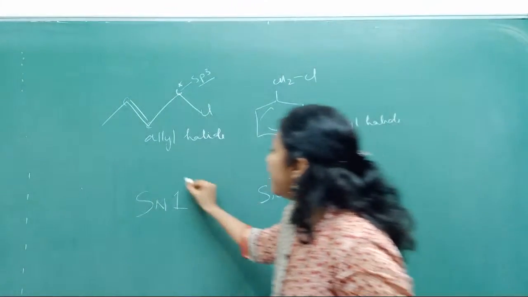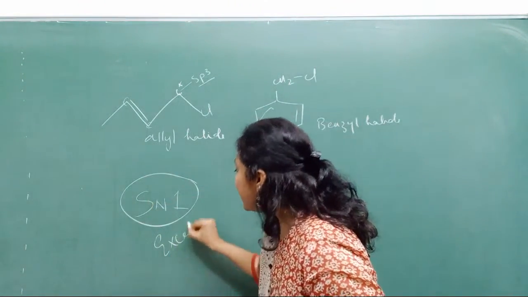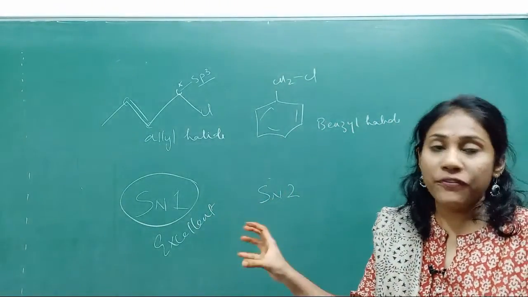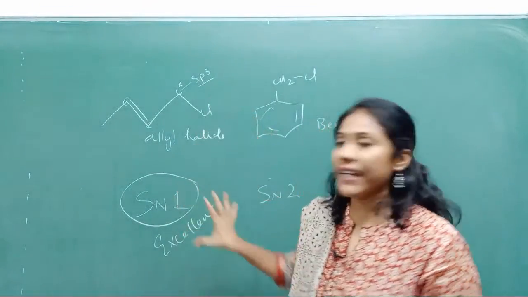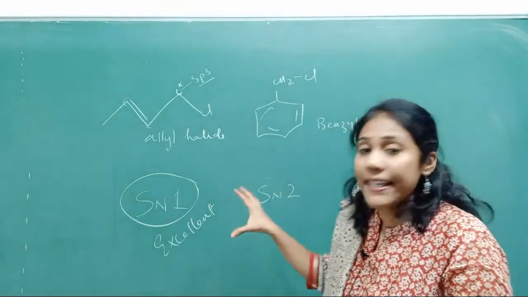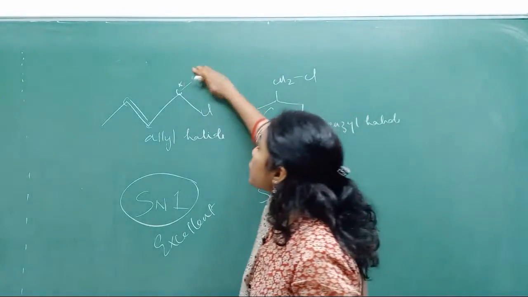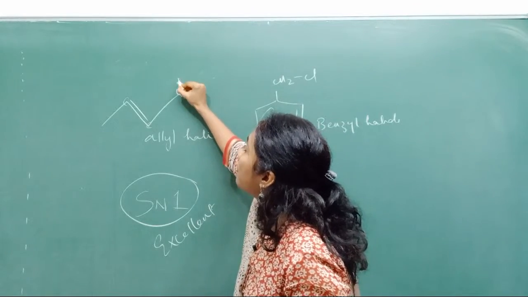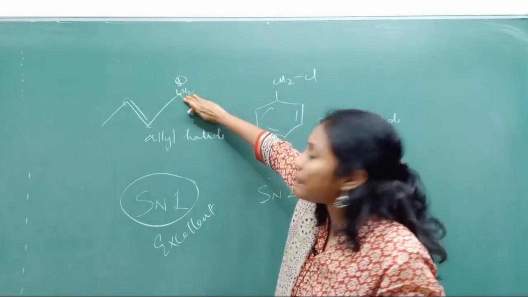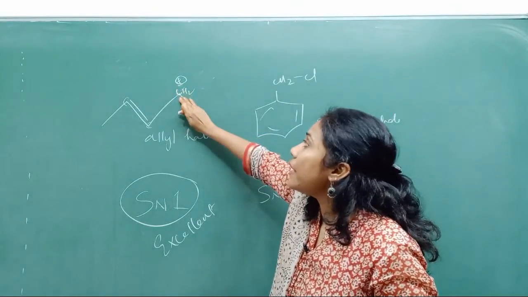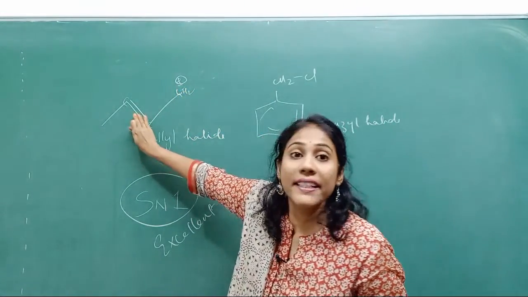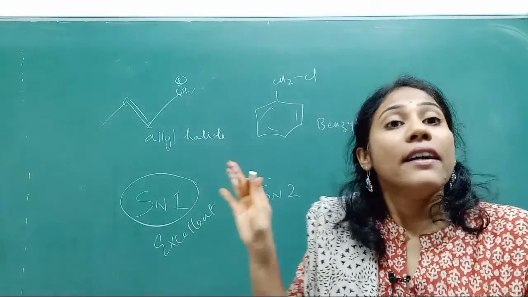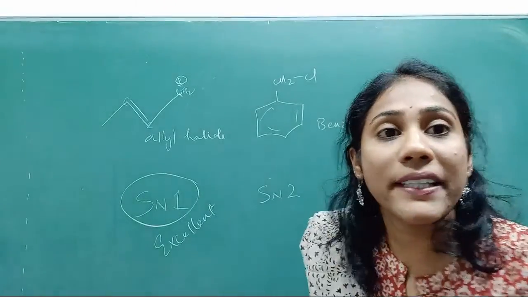But SN1 is excellent with them. Okay, so among SN1 and SN2, if I ask you, definitely you have to go for SN1, because in the SN1 mechanism, formation of carbocation takes place. Suppose this is the carbocation that is formed. Though it looks like a primary carbocation, it is stabilized by resonance, guys.